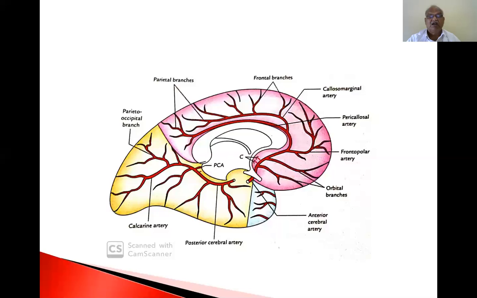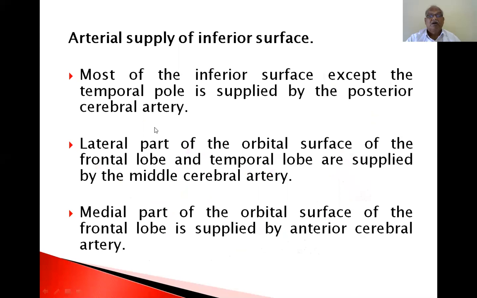Now, these are the different colors. One color, and one color. Arterial supply of the inferior surface. Most of the inferior surface except the temporal pole is supplied by the posterior cerebral artery. The lateral part of the orbital surface of the frontal lobe and the temporal lobe are supplied by the middle cerebral artery. The medial part of the orbital surface of the frontal lobe is supplied by the anterior cerebral artery.